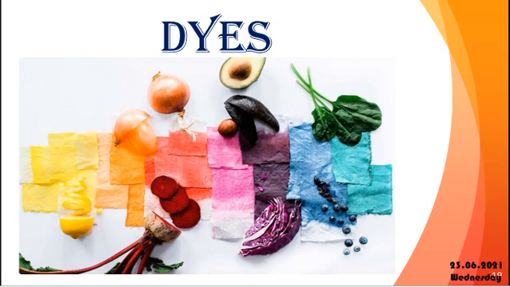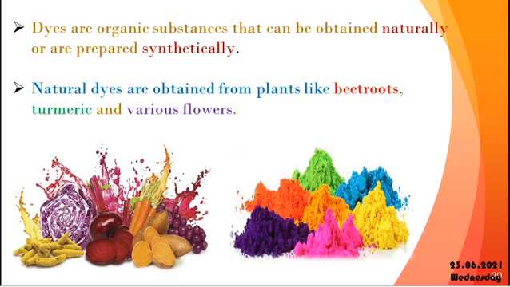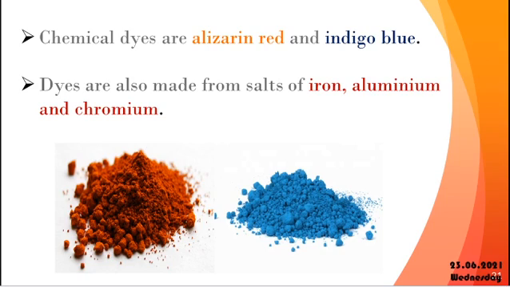And the next one, role of chemistry in dyes. We all know what is a dye. That is a coloring thing. It can be prepared either naturally or synthetically. Natural dyes are obtained from various plants, flowers, and vegetables. We all know turmeric, beetroot, carrot, grapes, red cabbage, and various flowers that give color, and henna is also one of the natural dyes. We can also prepare dyes synthetically from chemicals or compounds. Iron, aluminum and chromium give colors. For example, alizarin red and indigo blue are examples of synthetic dyes.